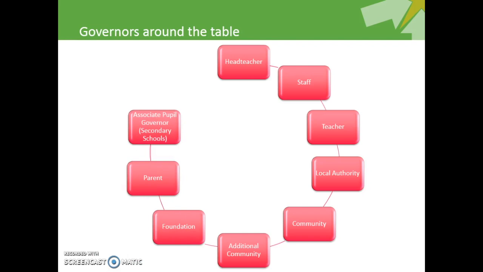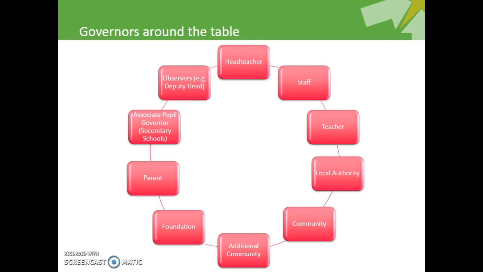Associate Pupil Governor, secondary schools. Associate Pupil Governors are nominated from members of the School Council from years 11, 12 or 13 in secondary schools. The aim of the Associate Pupil Governor is to provide the voice of the School Council at the governing body meeting, and vice versa. They can also be members of a governing body non-statutory committee and may vote at this committee meeting if voting rights have been granted by the governing body.